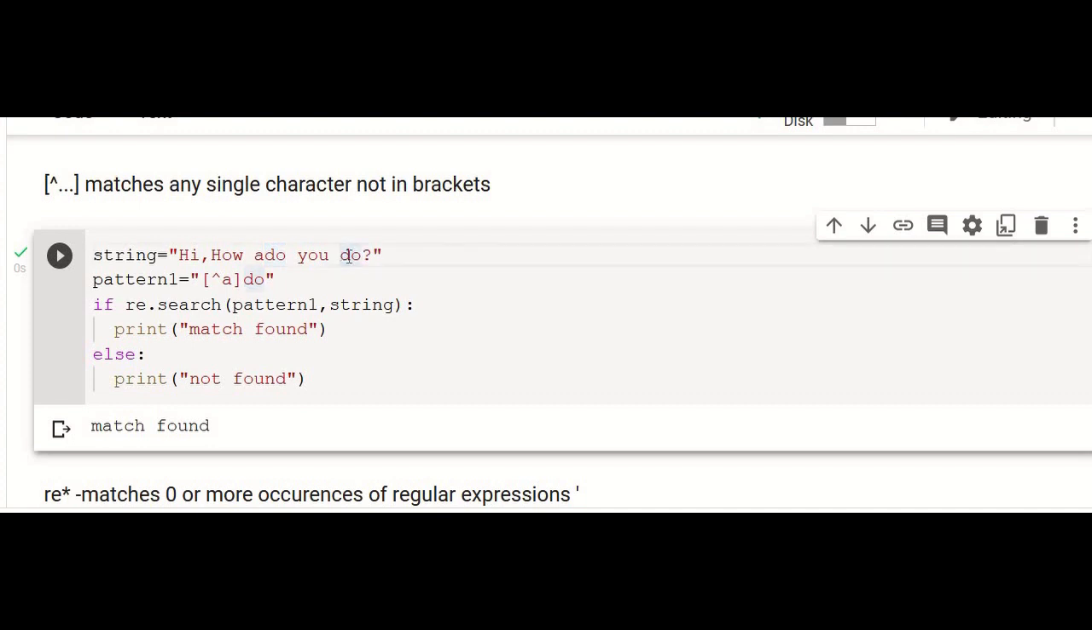And now if you are updating this to ADO, now you will not have the match, and hence it will be not found. So I think it should be clear now.